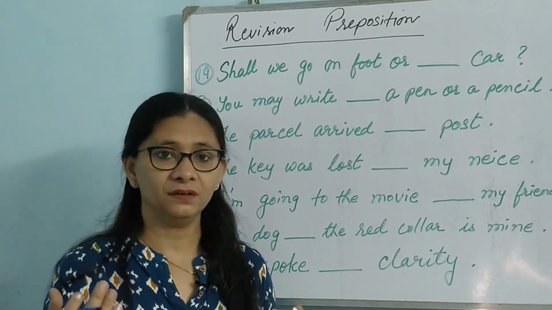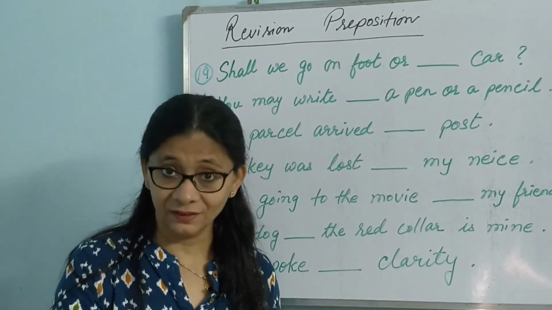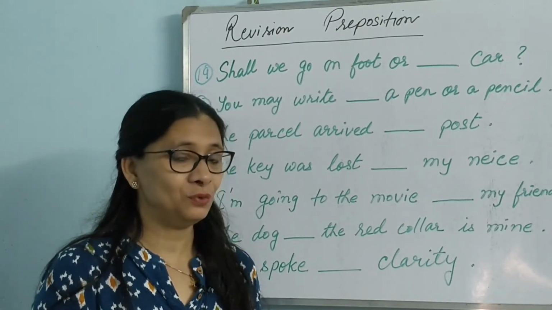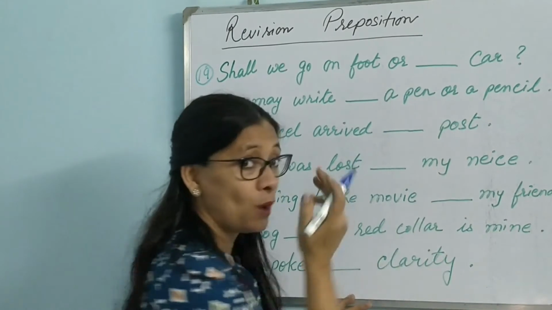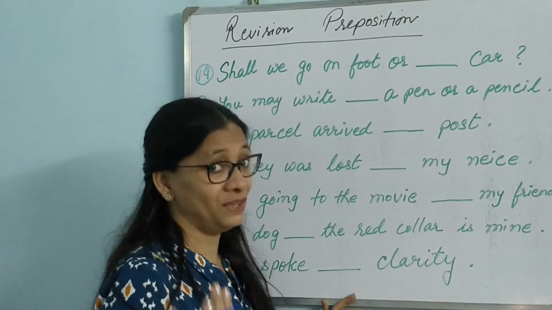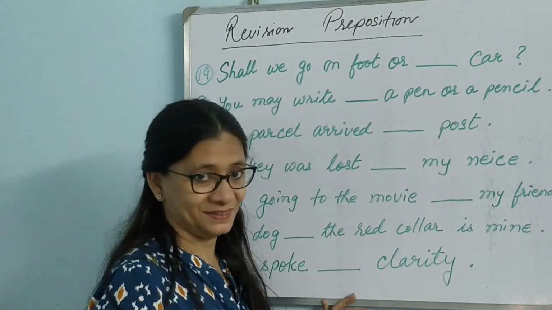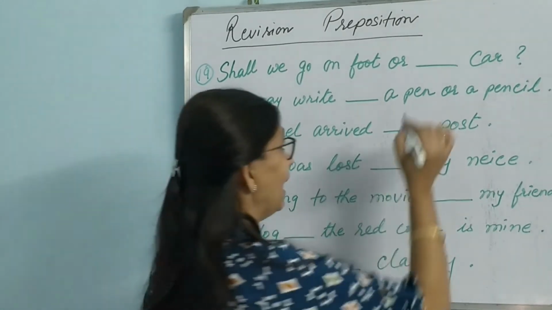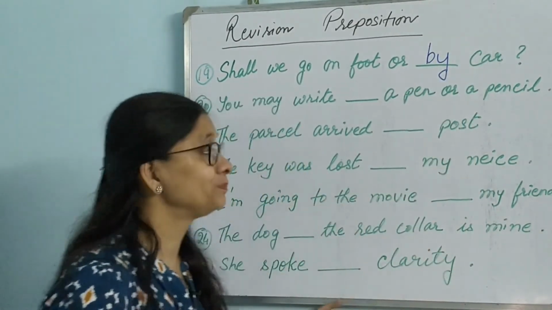So if there is a sense of method or how a thing is done, then which preposition do we use? We use with, by. Shall we go on foot or with car? Or shall we go on foot or by car? It will be by. Yes, when there is a method, then we use by.